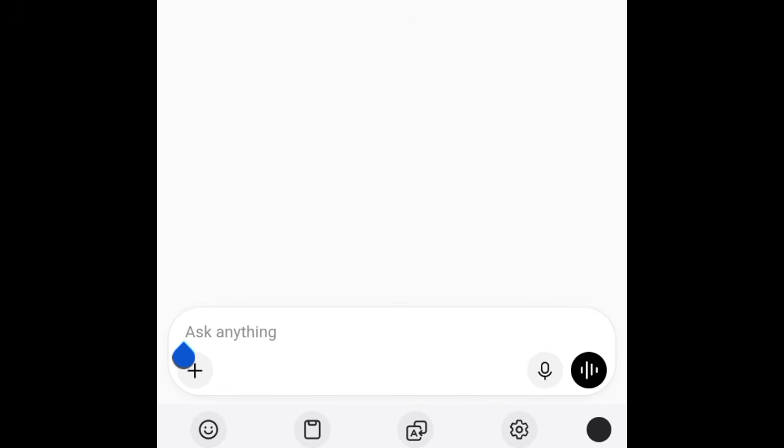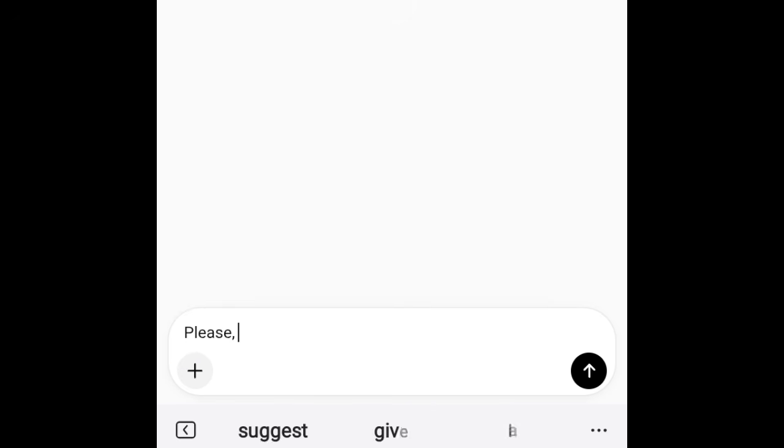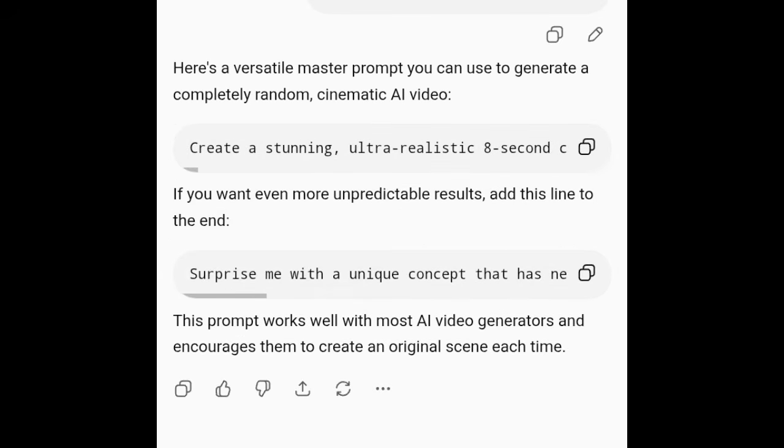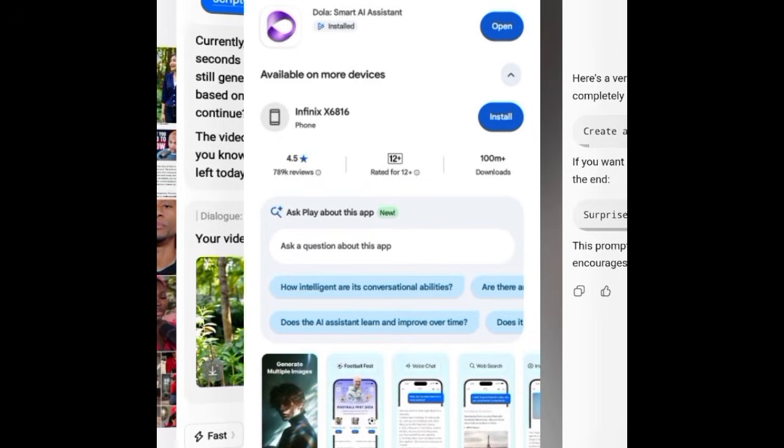Once you download the app to your phone, let's proceed to the next step, which is to come over to ChatGPT. I'm just going to type, please give me a prompt to generate a random video, and then send. At this point, I just want to show you how you can use that Smart AI to create your video. Here is the prompt from ChatGPT for me to generate a random video. This is the first one. I'm going to click on it and copy it. Once you copy the prompt, let's head over to the app.